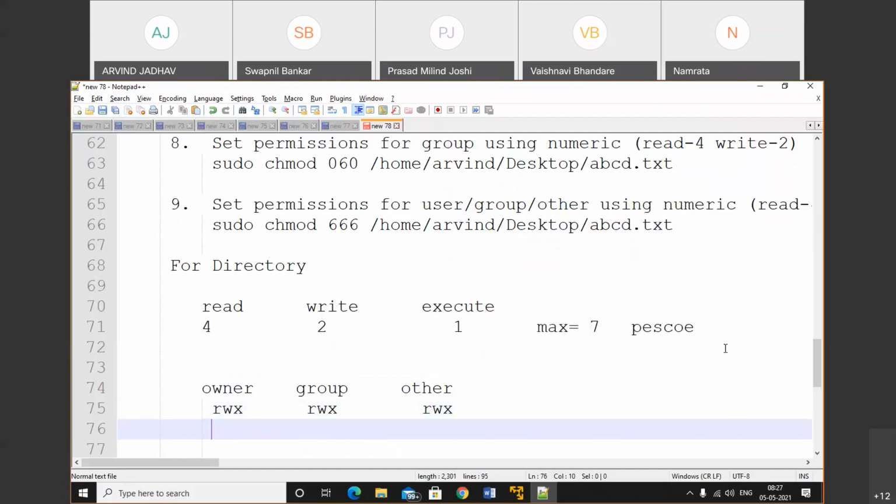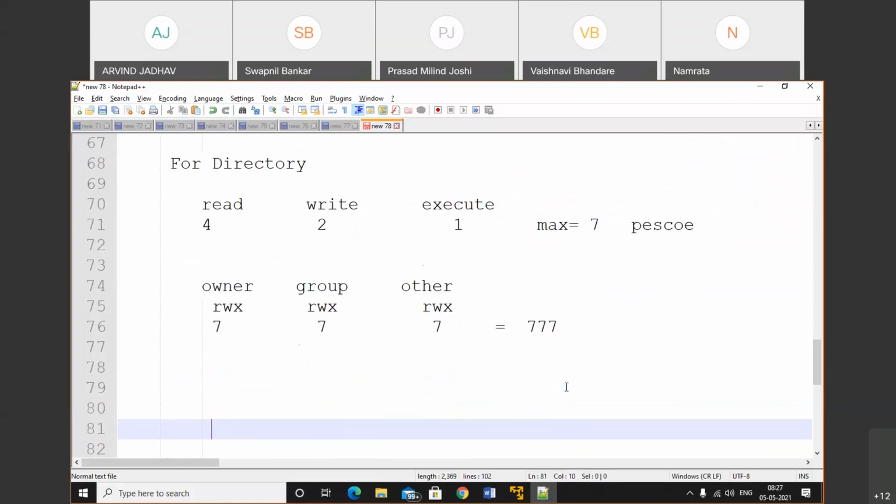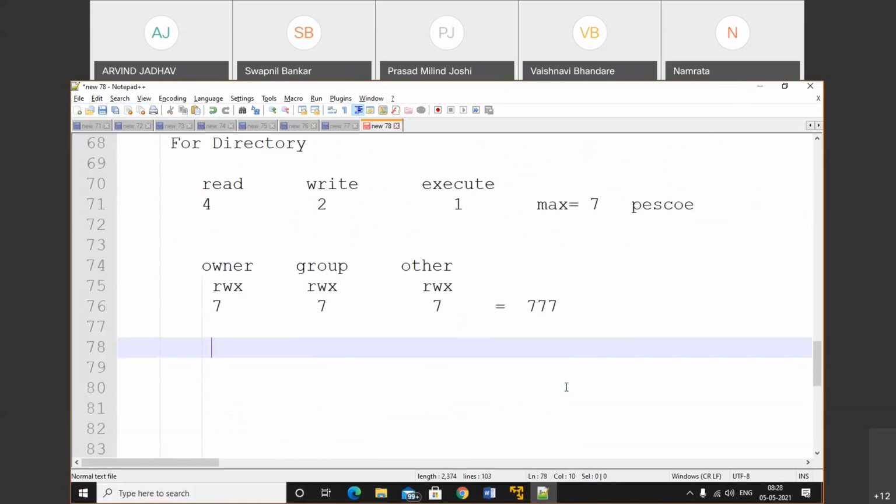So in the numeric format, 7. This one is a 7, and this one is a 7. That means 3 times 7: 7, 7, 7. So if we get the first 7, that means the owner can read, write, execute. Second 7 means the group owner can perform read, write, execute. And last 7 means other user can perform read, write, execute. No issue. Okay, so let's sample.